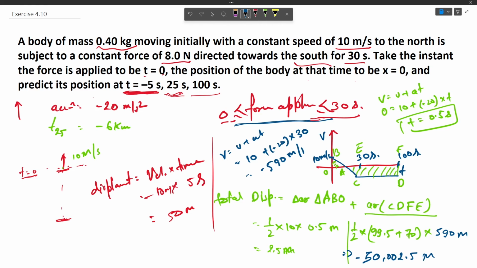Now adding these two areas, we will get the position at t equals 100 seconds. So after summation at t equals 100, we will get minus 50 kilometers. So the particle is at minus 50 kilometers at t equals 100 seconds. Thank you.